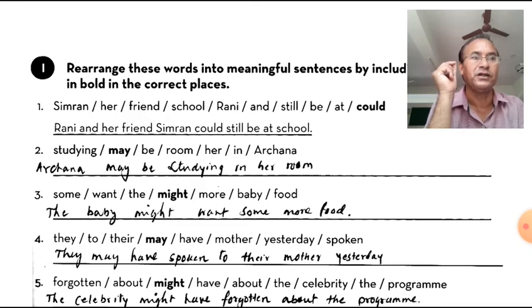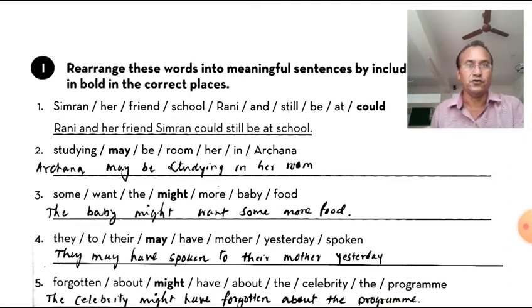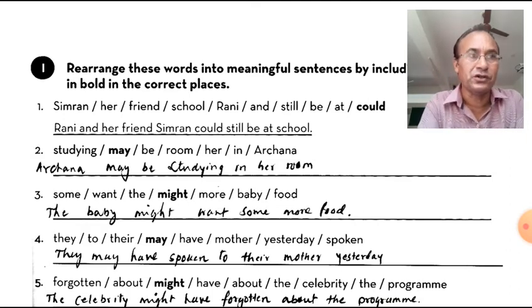With the modal auxiliaries, the verb will be in V1 form. And if we have used have with the modal auxiliary, then we will use V3. So in all the sentences you have noticed that after modals we have used V1. Might want. The baby might want some more food.